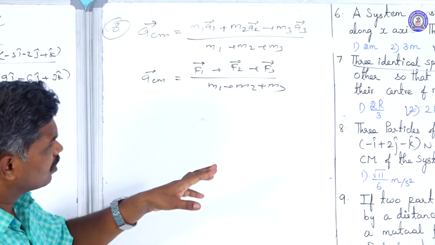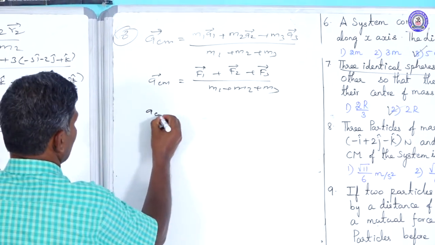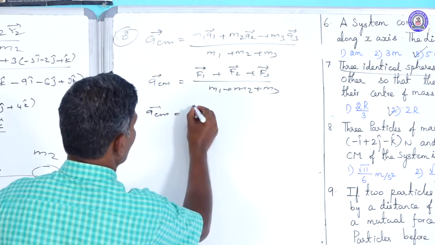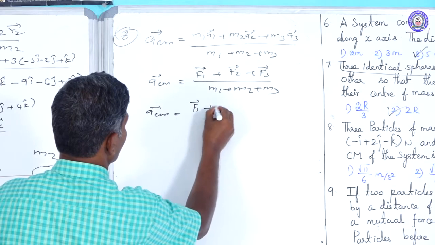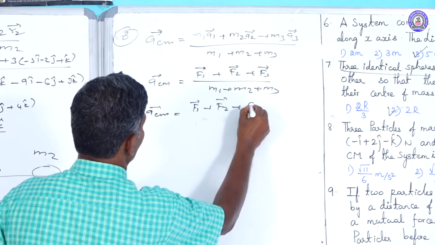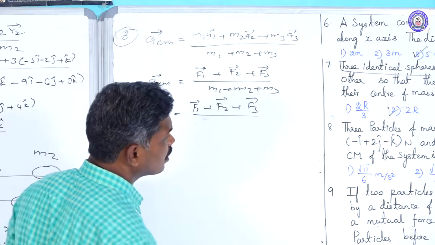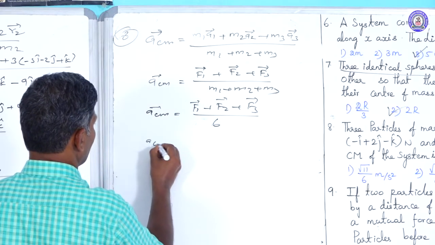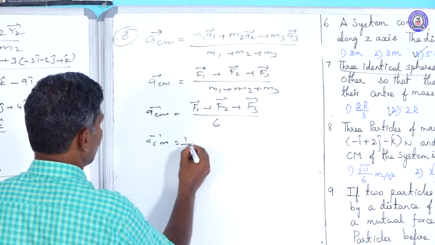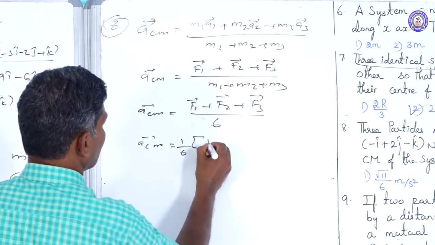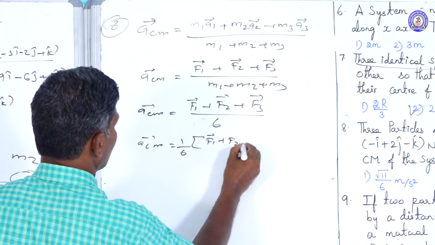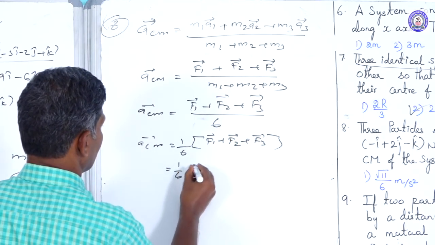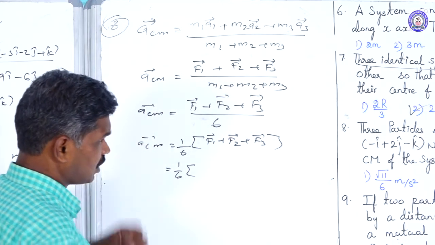If you add our masses, ACM vector equals F1 vector plus F2 vector plus F3 vector divided by the total mass, which is 6 kilogram. That's why ACM vector equals 1 by 6 of F1 vector plus F2 vector plus F3 vector. You add all the force vectors.